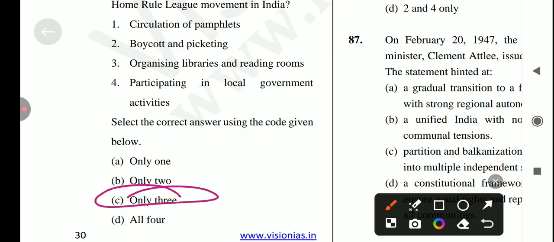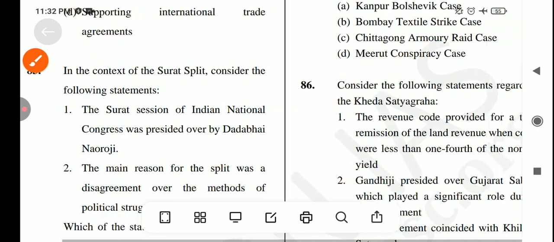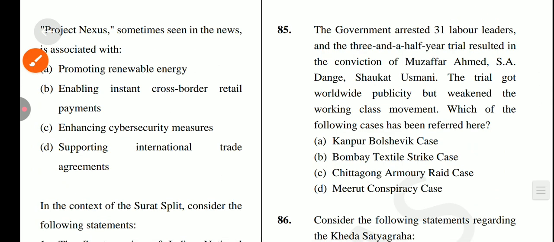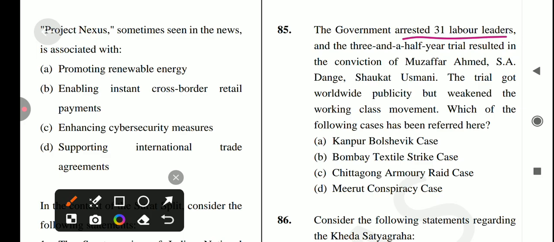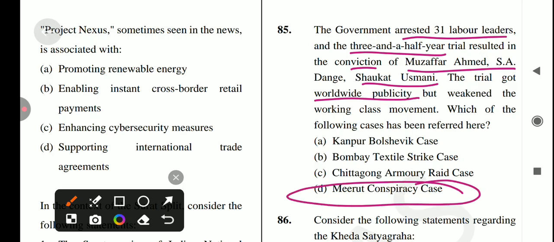Only 3 is correct. Okay, let's come to the next question, which is: the government arrested 31 labour leaders. The three-and-a-half-year trial resulted in the conviction of Muzaffar Ahmad, S.A. Dange and Shaukat Usmani. The trial got worldwide publicity but weakened the working class movement. Which of the following cases has been referred to here? So which case will that be? That will be the Meerut Conspiracy Case.